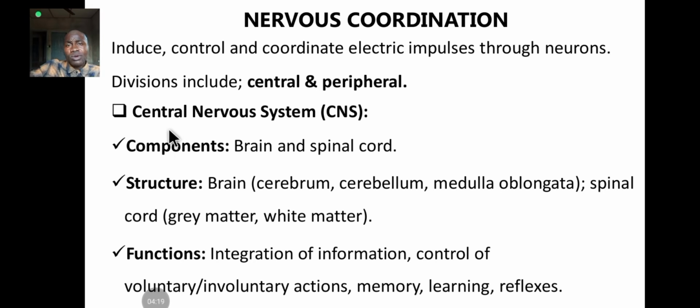Now, let's look at the central nervous system before we look at the peripheral division. The central nervous system consists of the brain and the spinal cord. Anytime you hear central, just know it's the brain and the spinal cord. Do you remember the cavity I taught you relating to the brain and the spinal cord? The posterior cavity in the human body. We have two posterior cavities. The cranial cavity, which contains the brain.